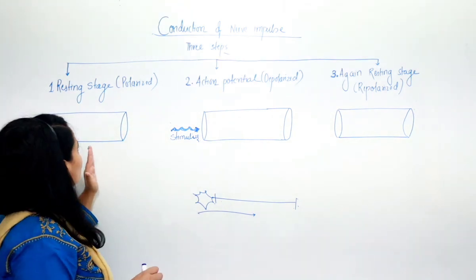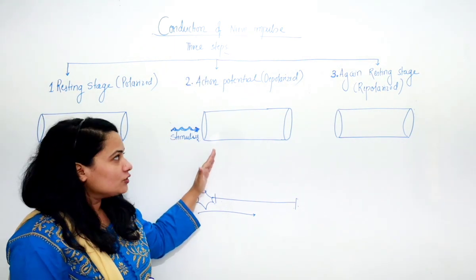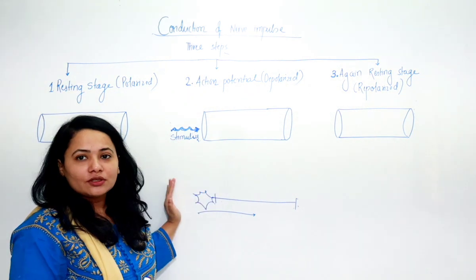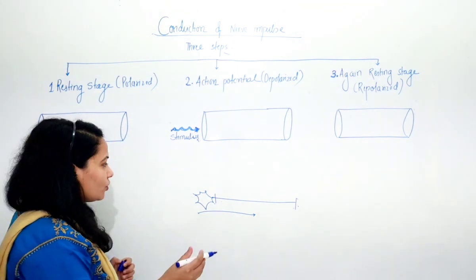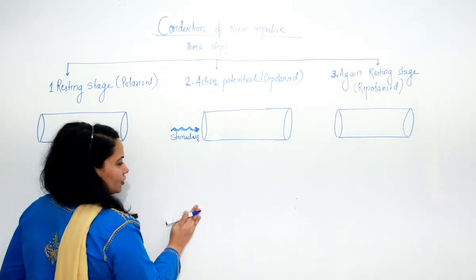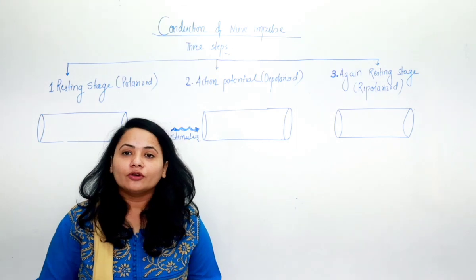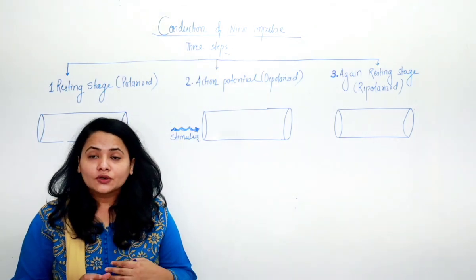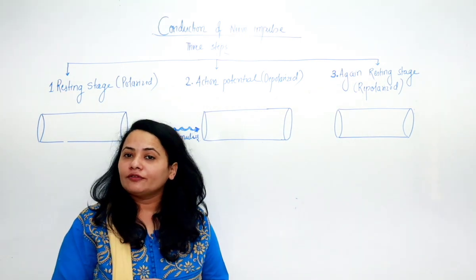The first stage, you call it the resting stage. The second stage you call it action potential, and the third stage we call again resting, resting potential. So now let us understand these three stages. Now in the previous lecture we have seen the structure of nerve fiber, that internally it is negatively charged. The neuroplasm is negatively charged.